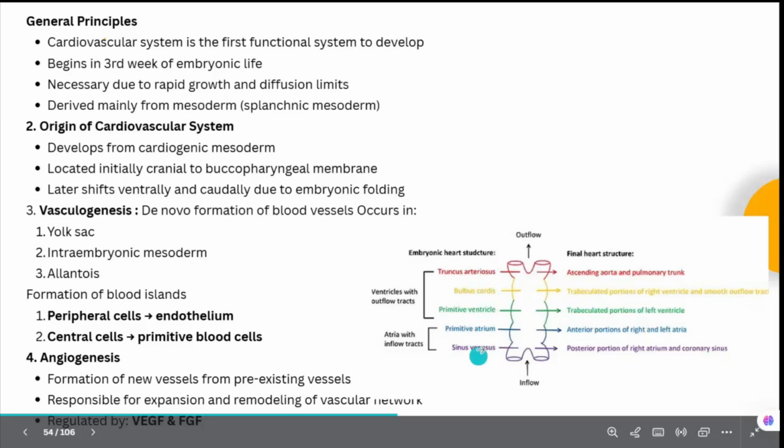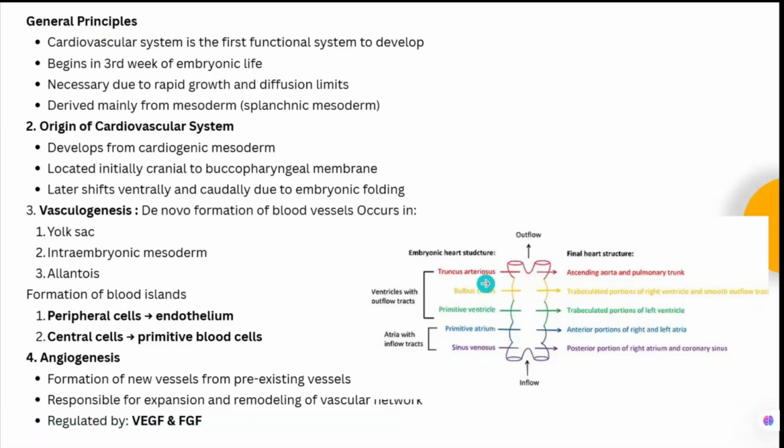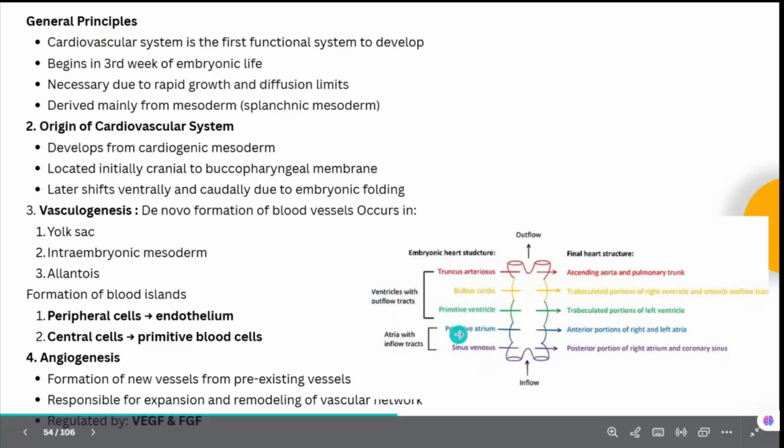So: sinus venosus, primitive atrium, primitive ventricle, then the bulbus cordis and then the truncus arteriosus. The ventricle with outflow tract will come from the truncus arteriosus, bulbus cordis and the primitive ventricle, while the atria with inflow tract will come from the primitive atrium and the sinus venosus. Okay, so that is what you should know.